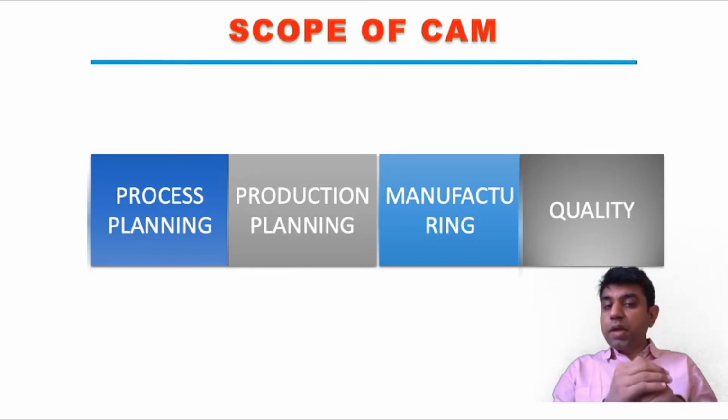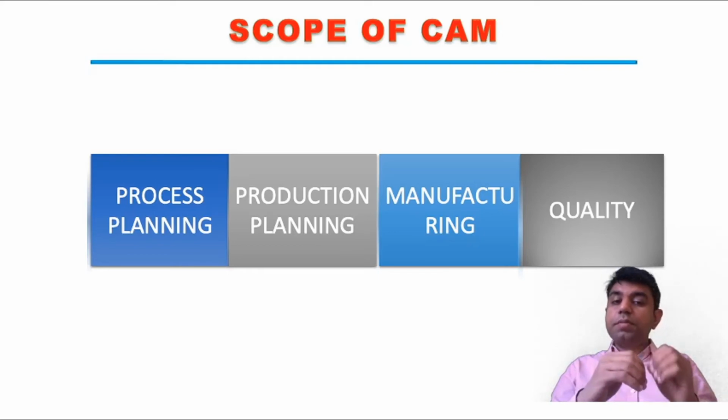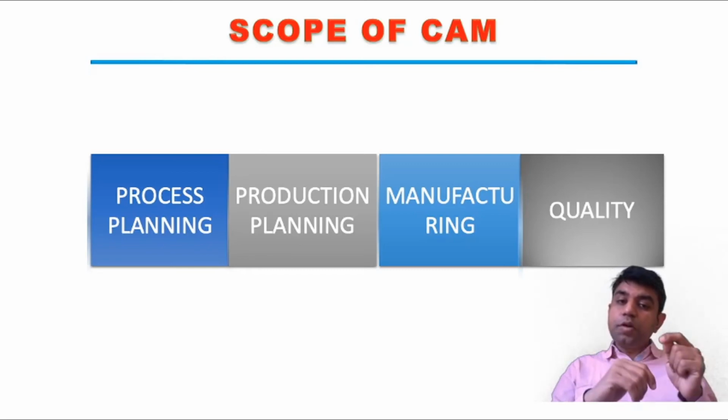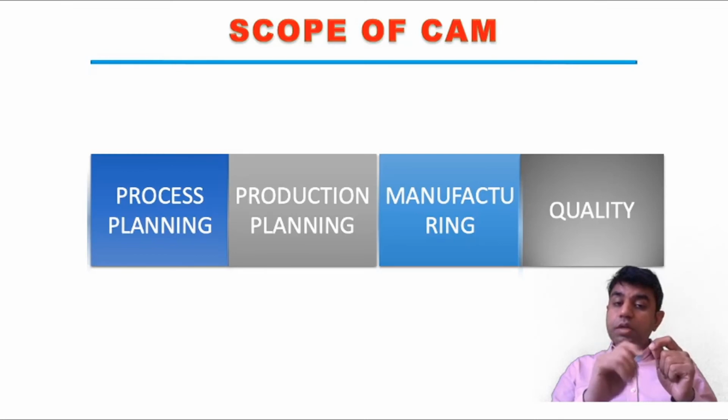In production planning, what you actually need to decide is, for example, if a company is manufacturing 10 different products, which product is required to be produced first, looking at the need of the customer and the availability of raw material. That planning is production planning.